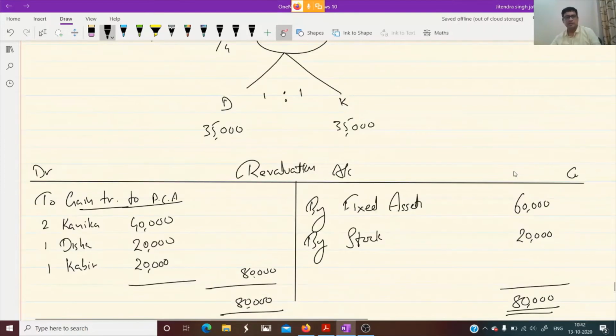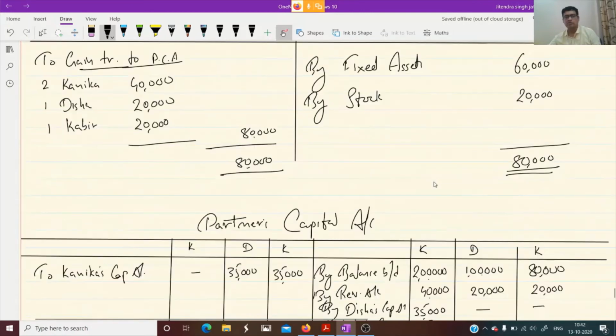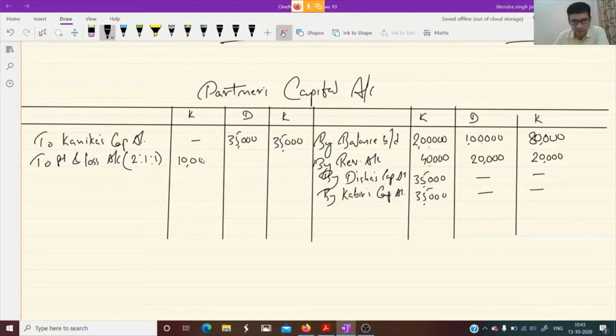Let us see if there are any reserves. EPF is not distributed. This profit and loss will definitely be distributed, 20,000, which is given in the balance sheet. So we need to distribute. Where to distribute? Loss will be debited in partners' capital account. We write here to profit and loss account. 20,000 we need to distribute into 2 is to 1 is to 1. So 20,000 divided by 4 is 5,000. 2 times 5 is 10, 1 times is 5 and 1 times is 5,000.